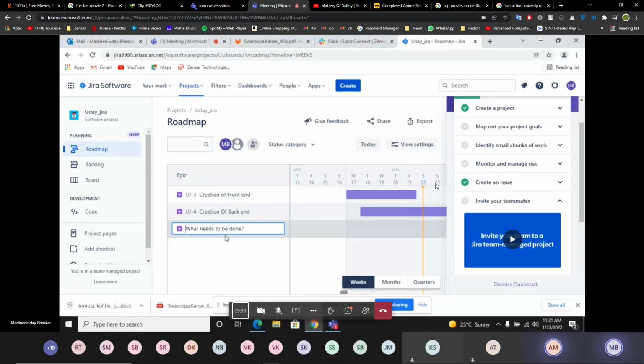If you want, you can type creation of front end, back end.